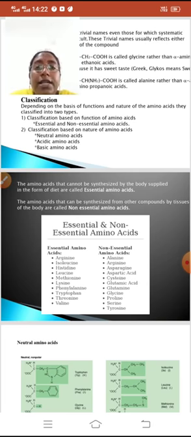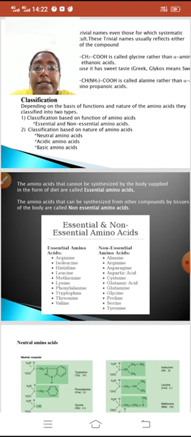Now we will see which types of amino acids come under essential amino acids and which come under non-essential amino acids. Essential amino acids: arginine, isoleucine, histidine, leucine, methionine, lysine, phenylalanine, tryptophan, threonine, valine.